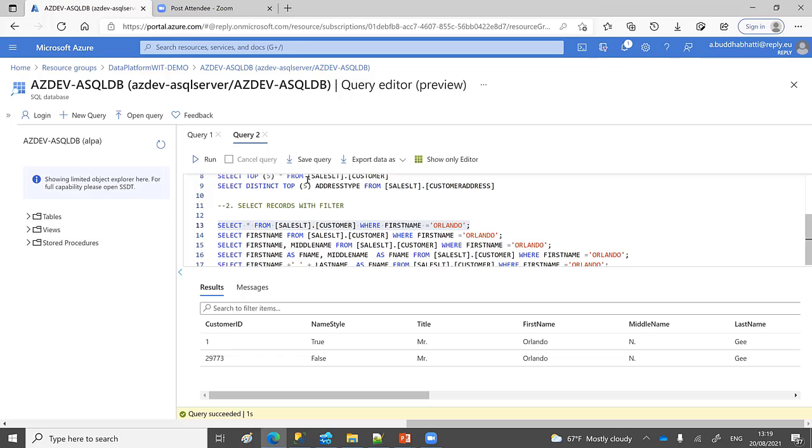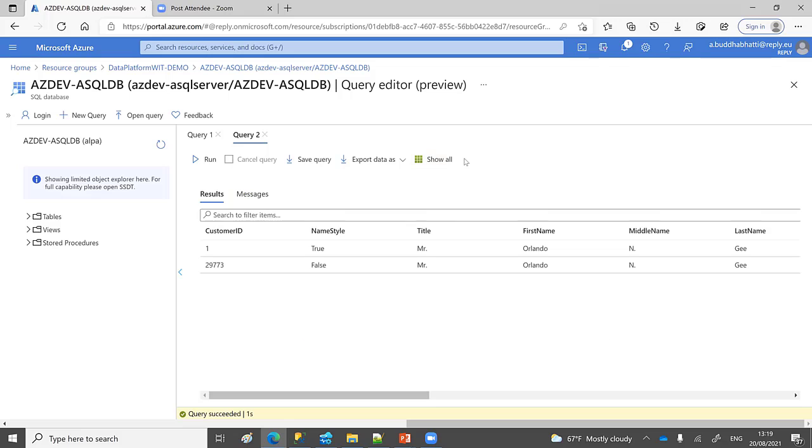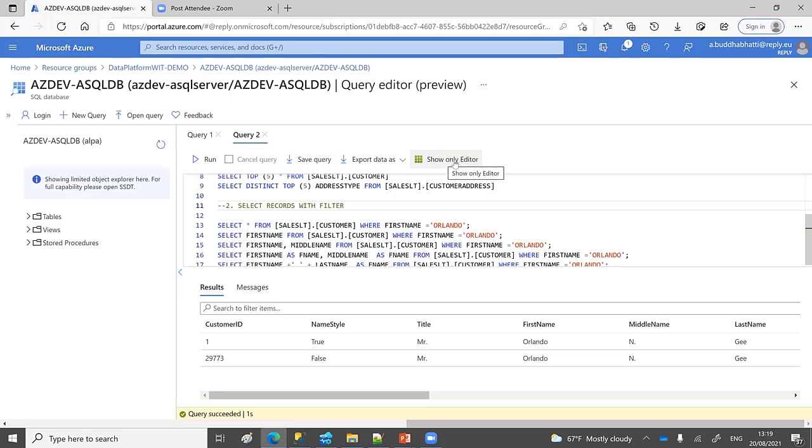So now we need to connect this one. We viewed this basic query via the portal, but we can do the same thing in another editor as well. But for that, let me show you that you can export a result here in different formats by just clicking here. It will give you the result of this query in a file. And if you want to see only one editor, then you can say show me only the query editor, or both, or the result editor only. These are the toggle buttons for that.